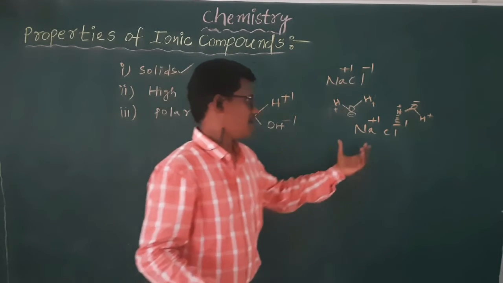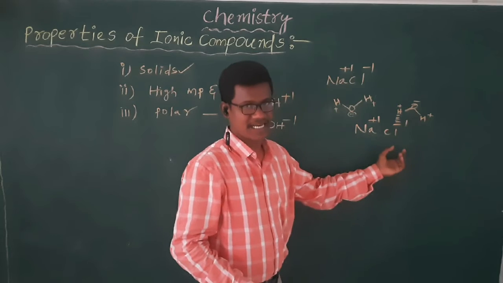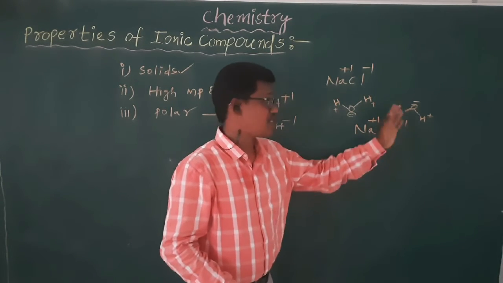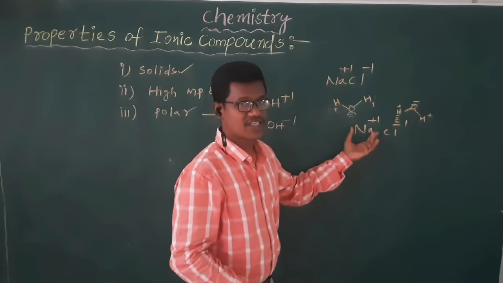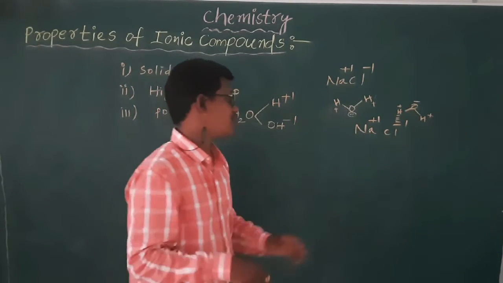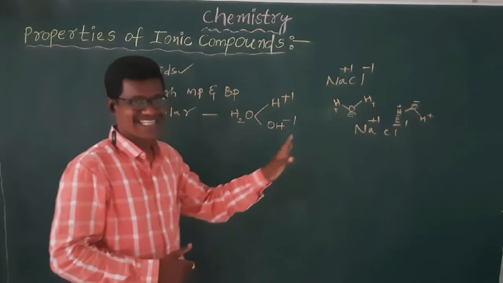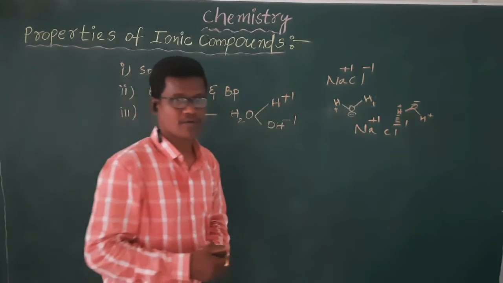Very simple. When we take the sodium chloride, we have Cl-1 charge. That Cl-1 forms attractions with the H+1 of water, and from the NaCl the sodium+1 forms attraction with the O minus of water. So this is the mechanism happening in the dissolution of sodium chloride when we keep it in the water.